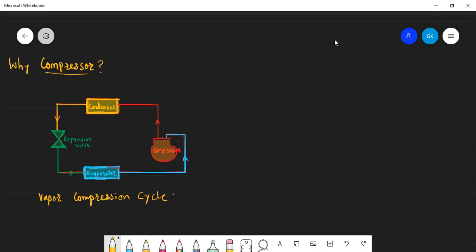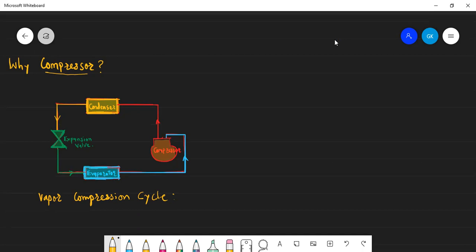And then a counter question may come from the examiner: if it is for recirculation, then why can't we use a pump? If you want to increase the temperature, then why are we not using a heater? Because obviously pumps and heaters are both more efficient than compressors, but still we are using the compressor. So why are we using a compressor?